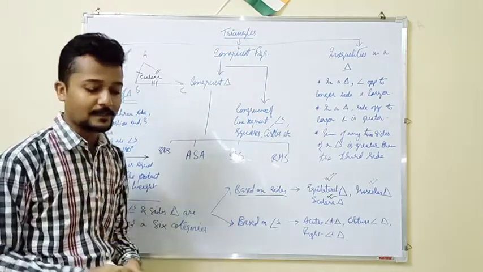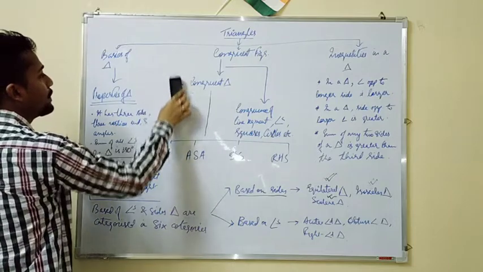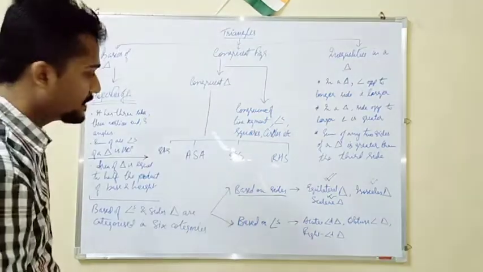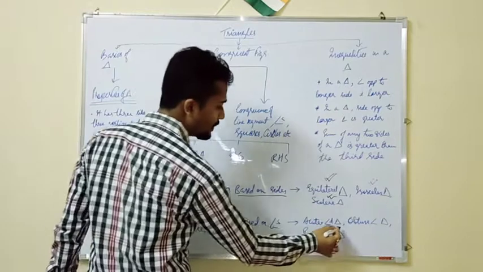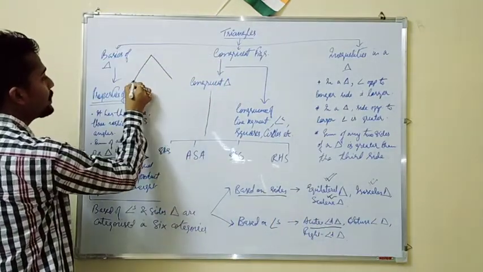Now based on angles, what is the first category? Based on angle, the first one is acute angled triangle. Now in this particular triangle, what do we see?